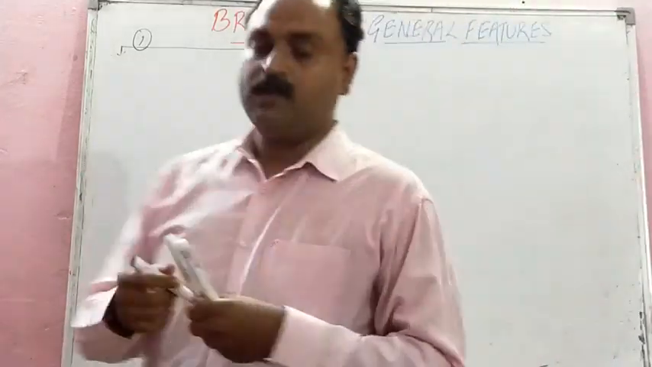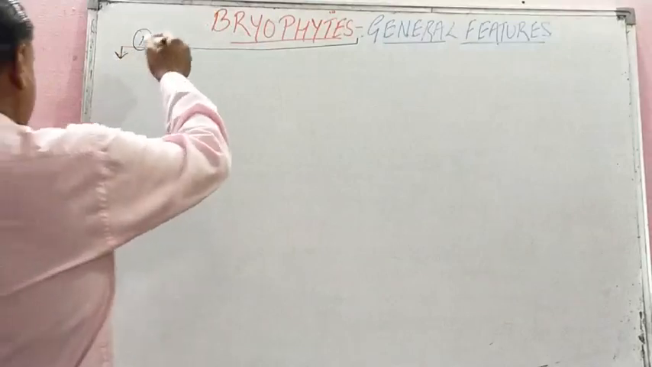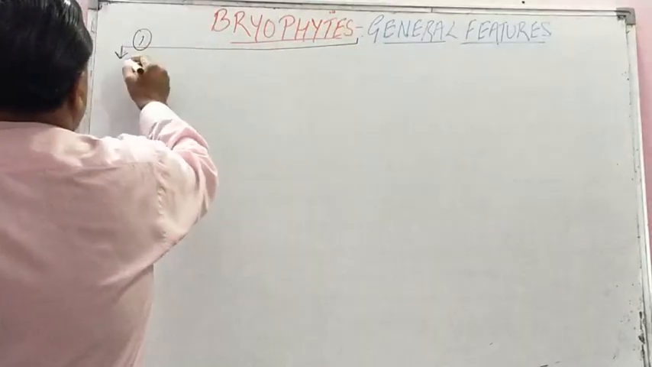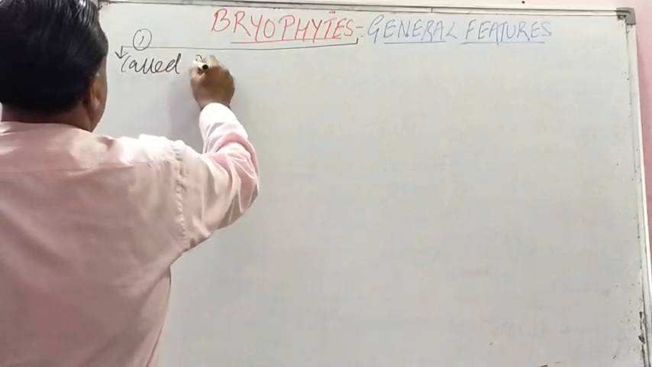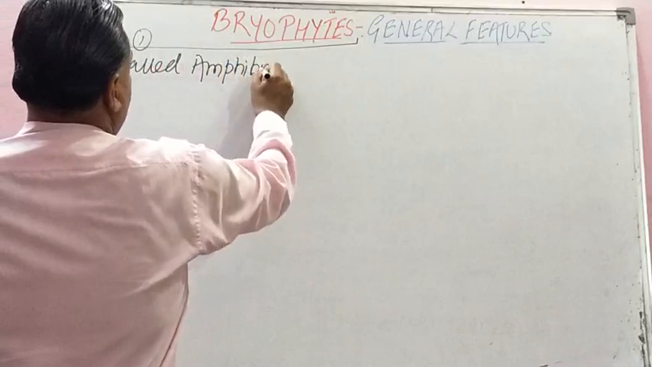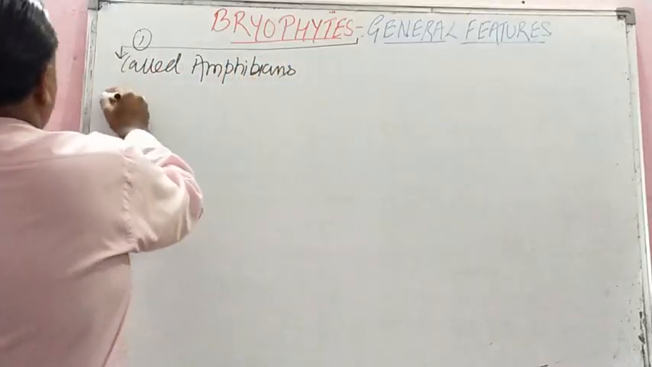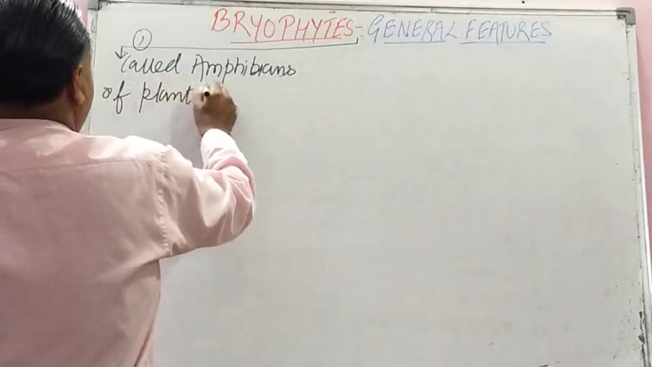Okay. The first general feature, a very important feature, is that, student, these bryophytes are called amphibians of the plant kingdom.